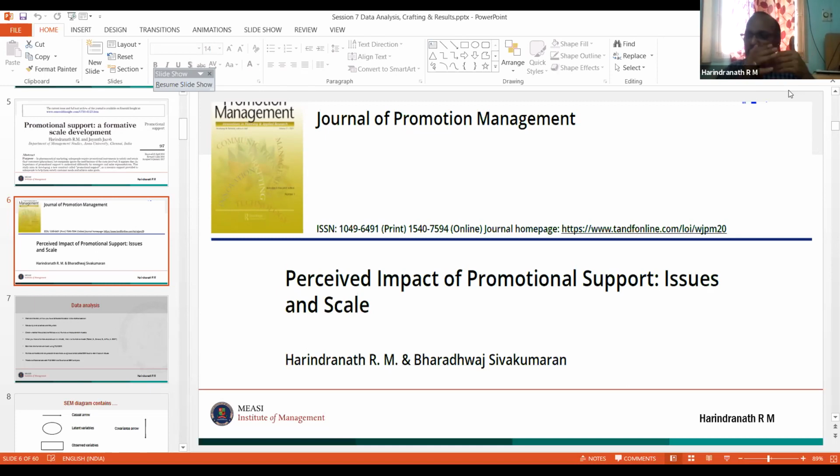So the point I want to tell you, I don't know if anybody has done it like this. I have done it like this. I've created it as a formative construct. The same concept I've also created as a reflective scale and tested with a model. I think I have sent this in that packet. You can see that Harindranath article. I have put a lot of pain in creating this work, even though it's only, I think in ABDC, a B category. So sometimes it happens like this also. Your work is not proportional to the publication, right?